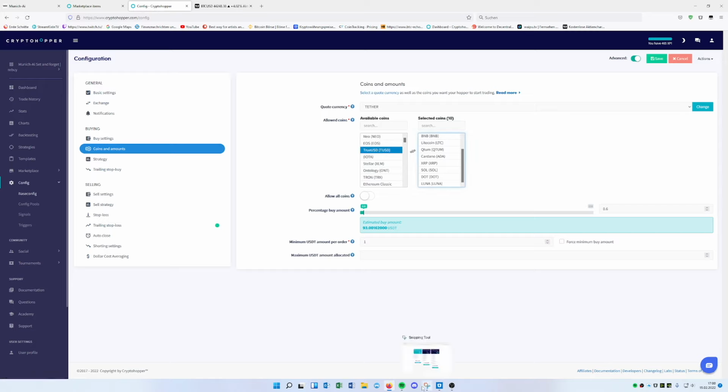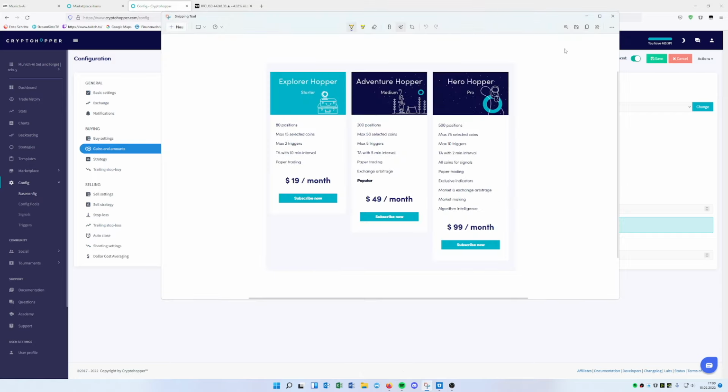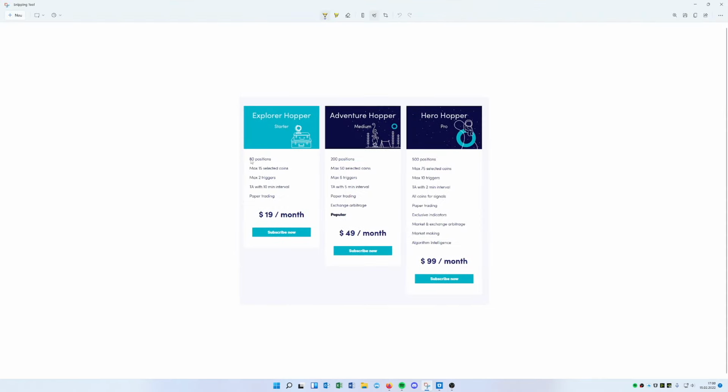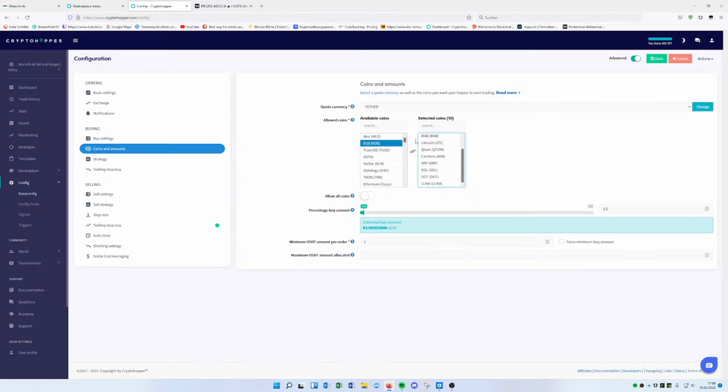The background is the Cryptohopper subscription, the smallest one. You can use the smallest one, you only need the cheapest. It's really cool. It's $90 per month, so you have a maximum of 15 selected coins. So here we use 10 selected coins, which is enough.